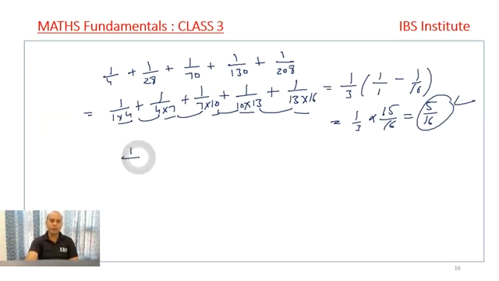Say it is given 1 upon 2 plus 1 upon 8 plus 2 upon 1 by 4, that is 1 by 4 is given, then plus, say it is 8, if it is 4, 6, 7, then it is 3 upon 28, then it is 4 upon 77, then it is 5 upon 176, right? If this question is there, we have to solve it, right?